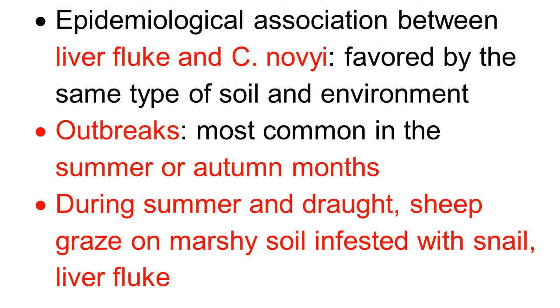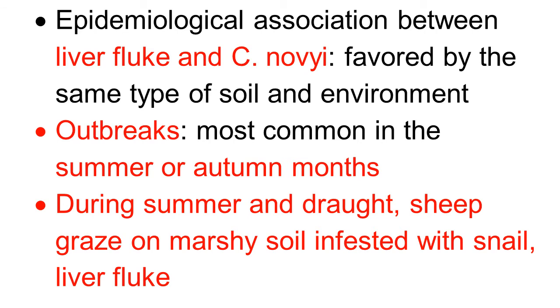Friends, remember here the epidemiological association between liver fluke and Clostridium novyi disease. Both require the same type of soil and environment, a damp marshy soil and hot humid climate.